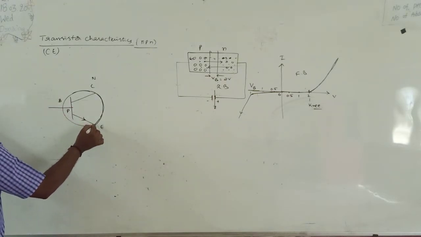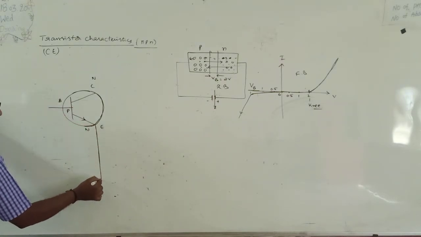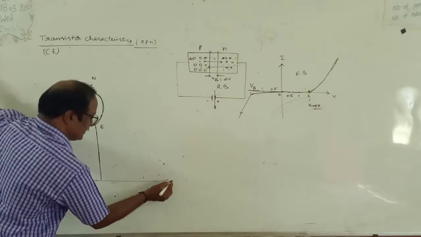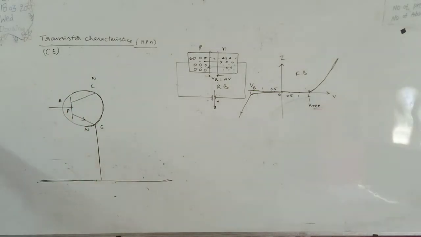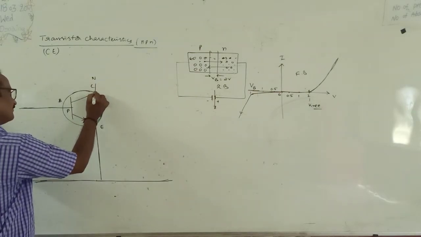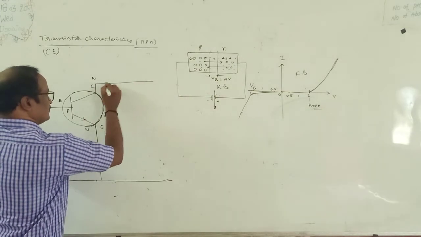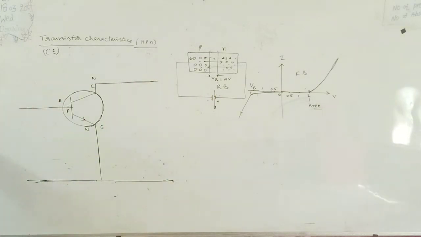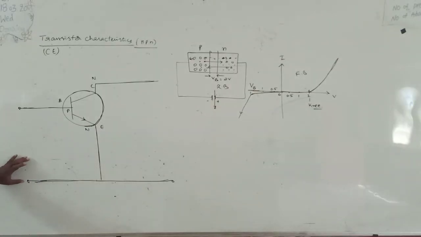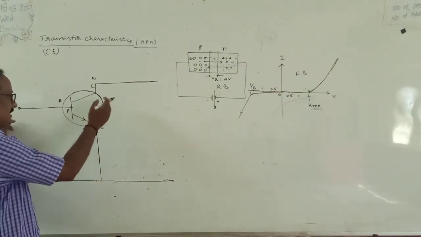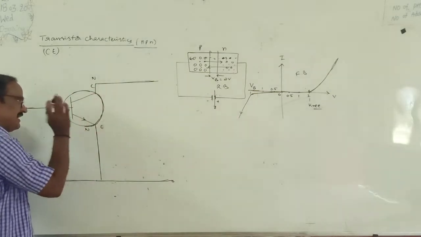Now this is common emitter, means emitter is common to both input and output. Let's see, this is the emitter. Emitter is common to both input and output. Look very carefully. This is collector and emitter, and this is emitter and base. Input is applied in between base and emitter. Output is compulsorily taken across collector and emitter.